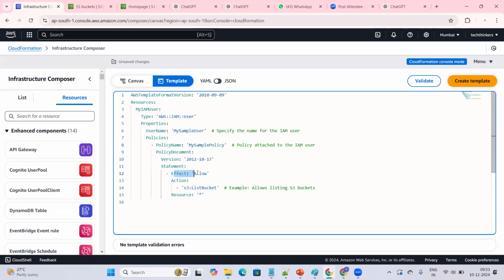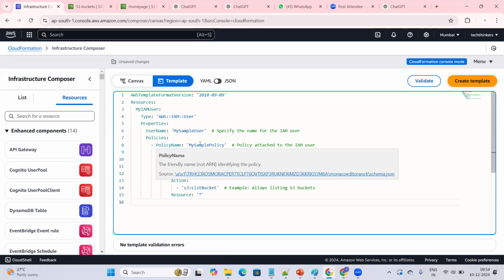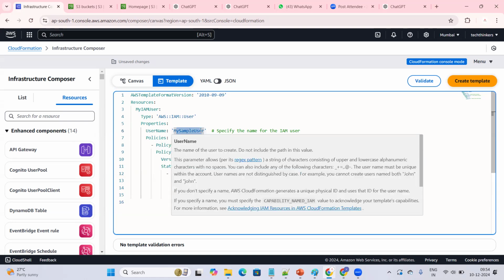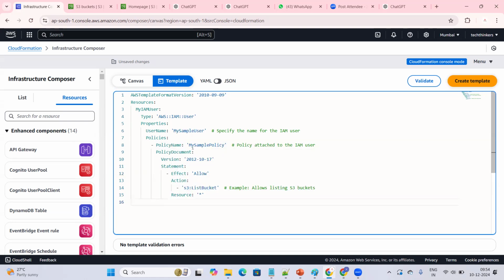What is the action that will be allowed? He can list out the buckets. He can allow listing the buckets, so you can see what all the buckets are that are available. This is the policy that I'm using. This is the user, my sample user, I'm creating, and for that user I'm attaching a policy. The name of the policy is my sample policy, and the policy action is that you can list out and see all the buckets.